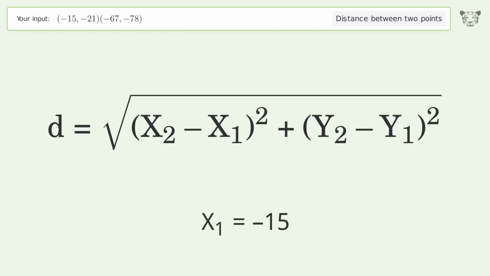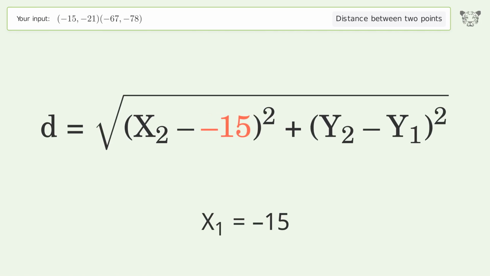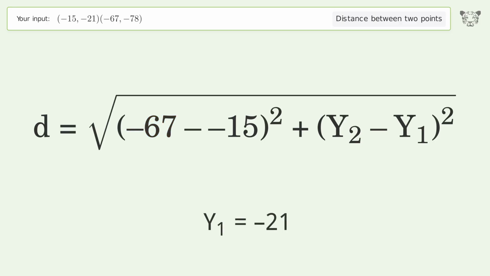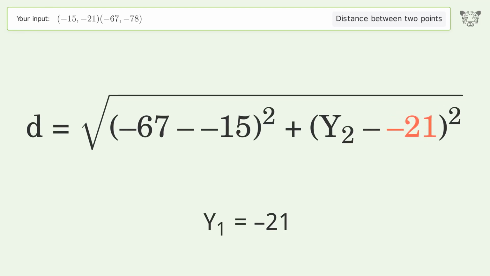x1 equals -15. x2 equals -67. y1 equals -21. y2 equals -78.